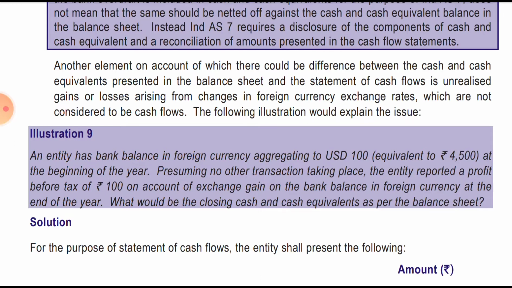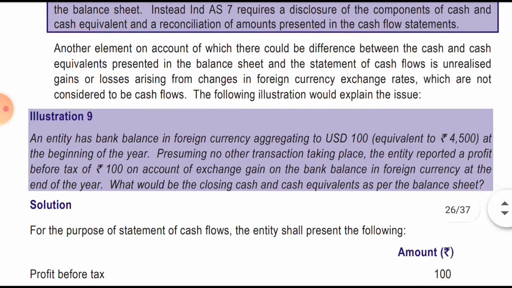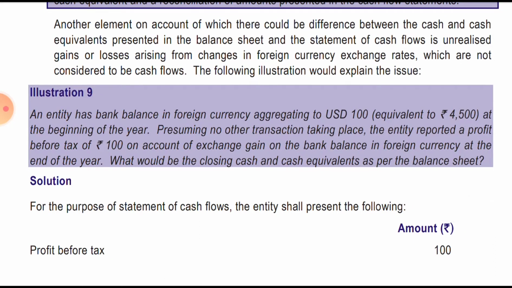Presuming no other transaction taking place, the entity reported a profit before tax of 100 on account of exchange gain on the bank balance in foreign currency at the end of the year. What would be the closing cash and cash equivalent as per the balance sheet?